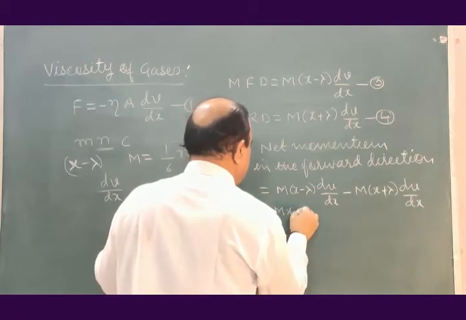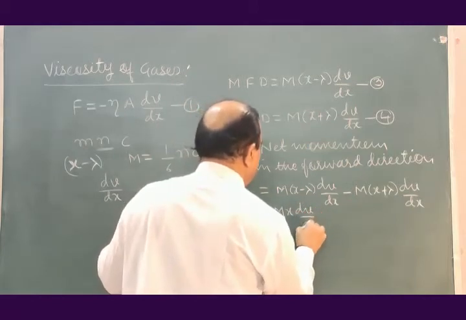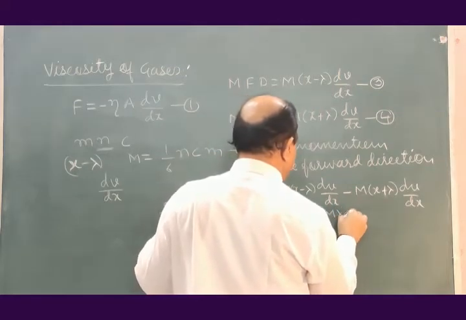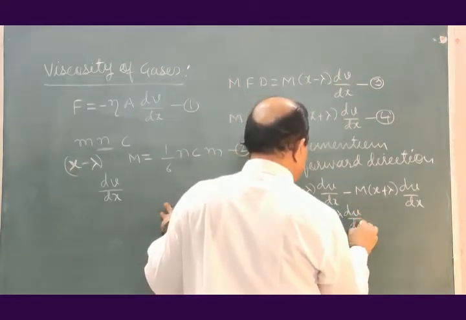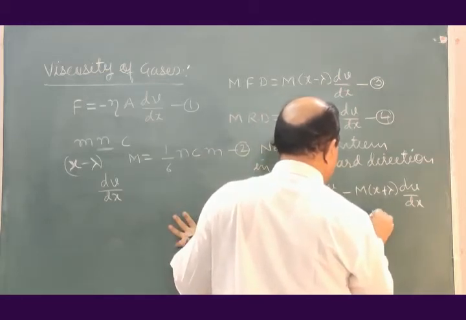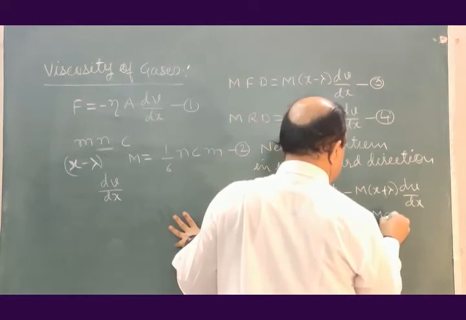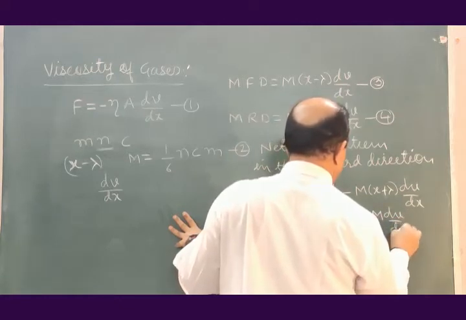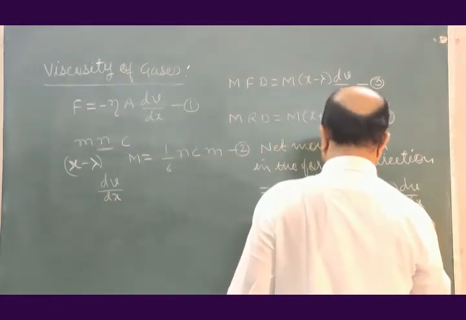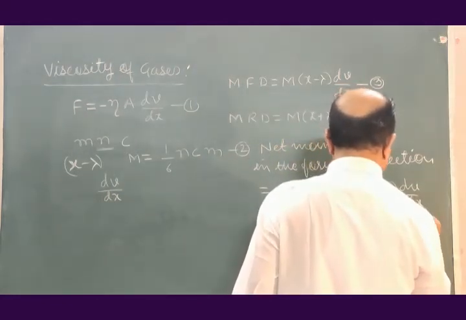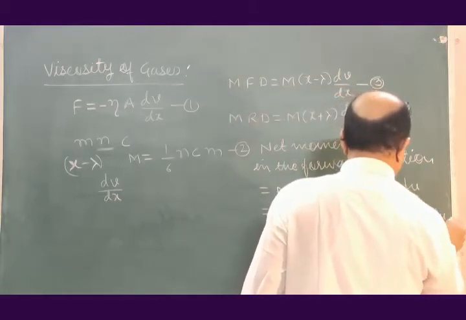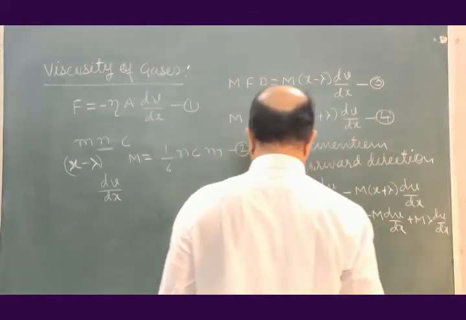M into x into dv by dx minus m lambda dv by dx minus m x dv by dx, this will be plus m lambda dv by dx. Something went wrong.